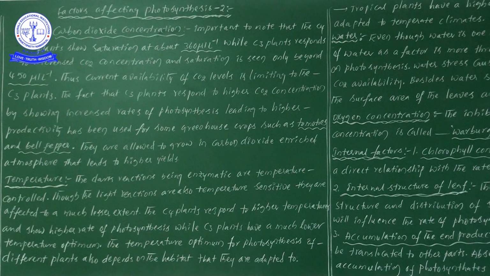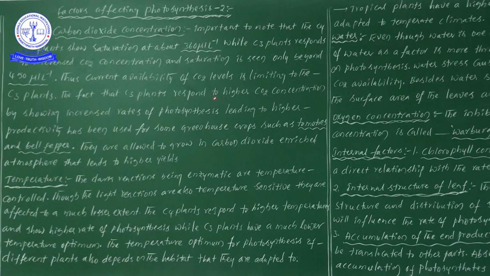Sometimes these C3 plants respond to even higher CO2 concentrations also. When they respond to higher CO2 concentrations, it definitely brings more productivity of photosynthesis. So what is the point? When C3 plants respond to higher carbon dioxide levels, the productivity will be more.